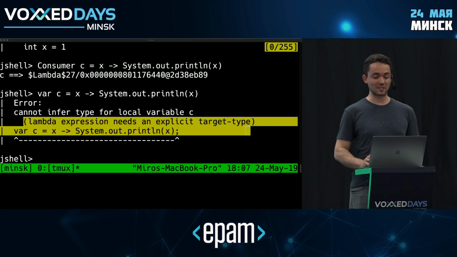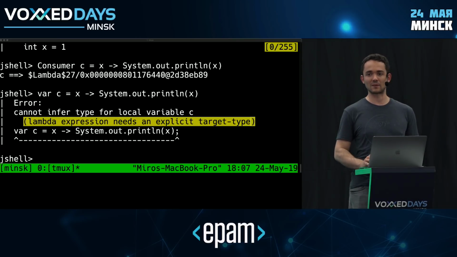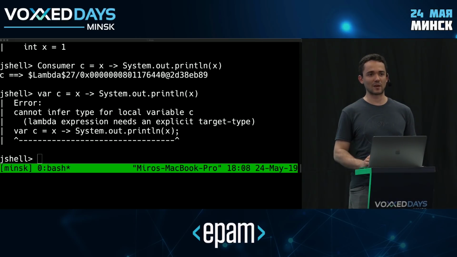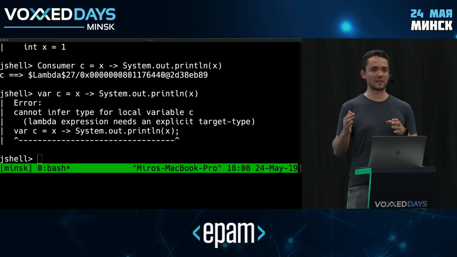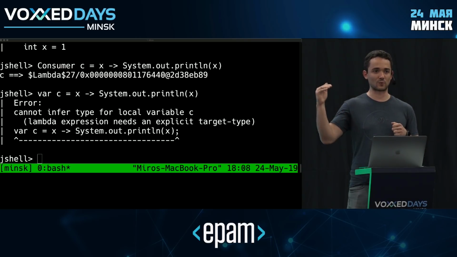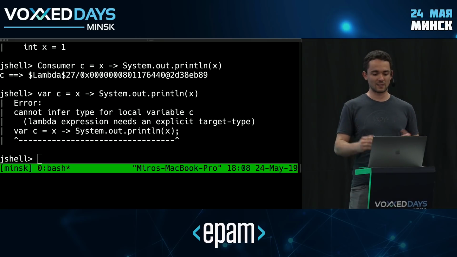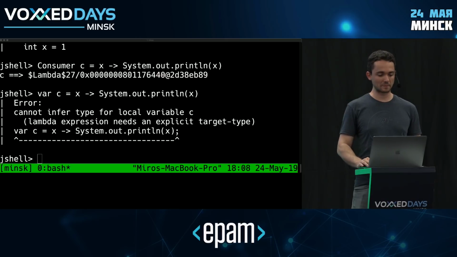Lambda expressions need an explicit target type, right? We've seen this before with arrays. And that's the exact same problem that we have here. Essentially, just by looking at the lambda, you don't know what the type should be. So there's already a type inference from the right side to the left. And now we've added another one, so we just cannot allow both, which is why this doesn't work.